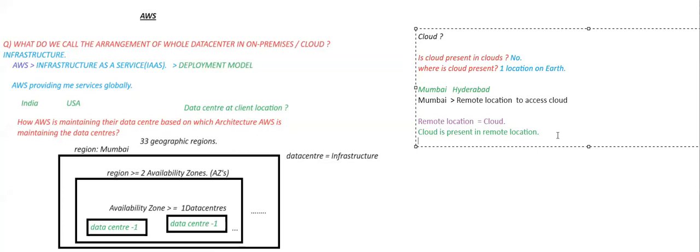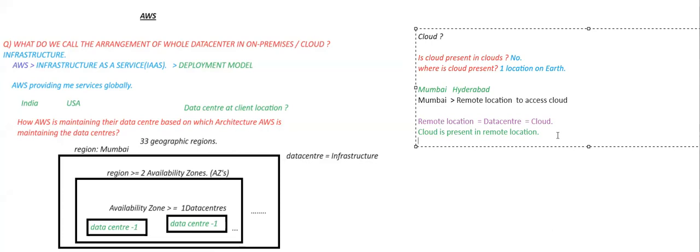So what does that remote location contain? That remote location contains data centers. So can I say a remote location is nothing but a data center? Yes, I can say the remote location is nothing but a data center.